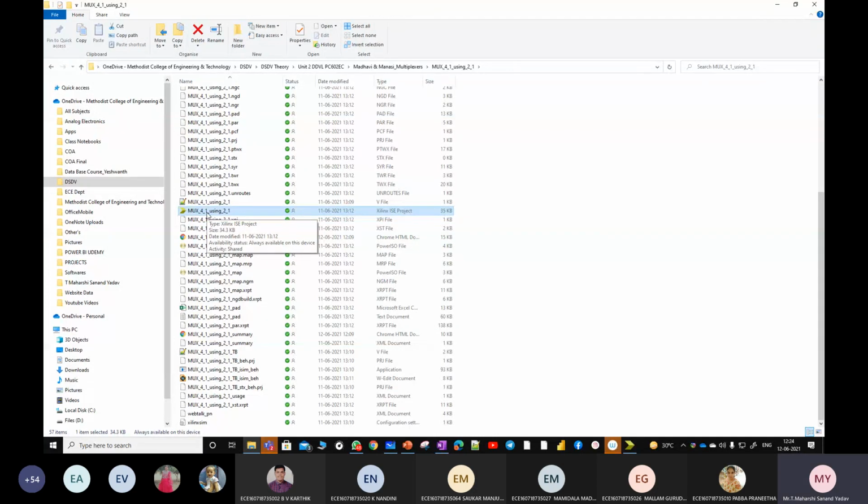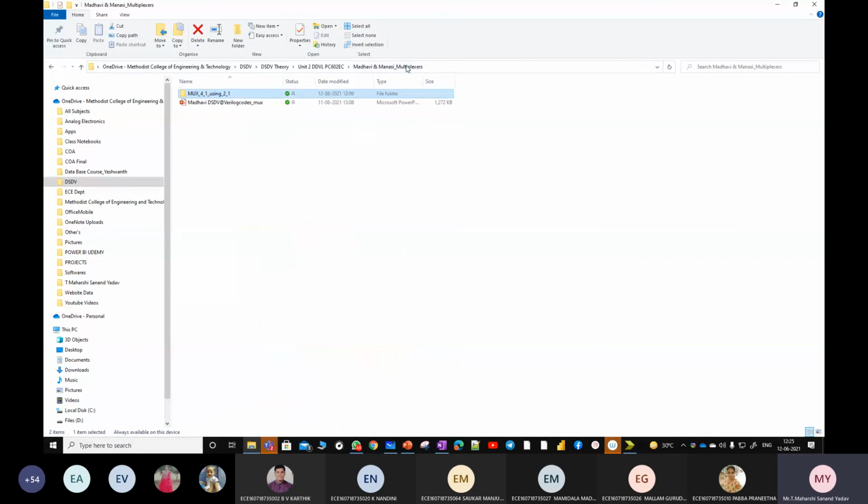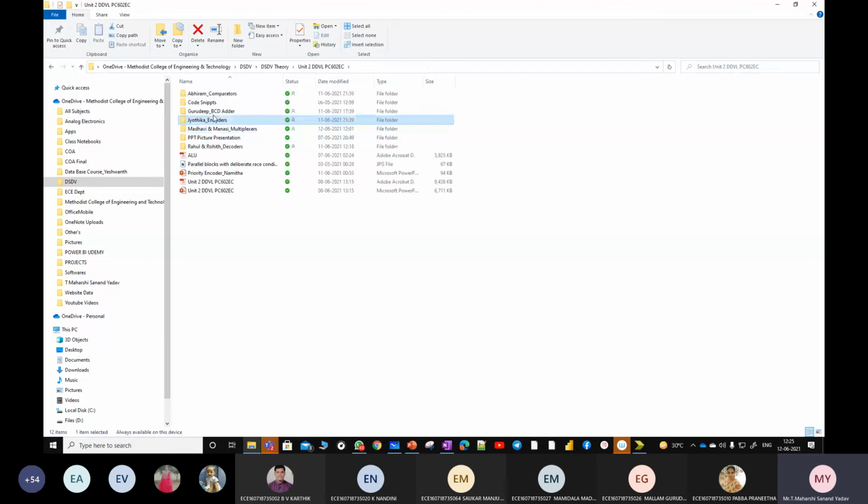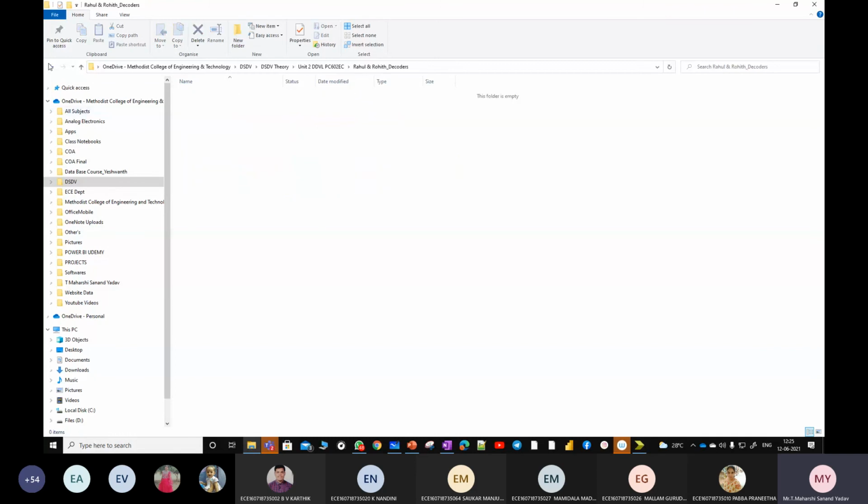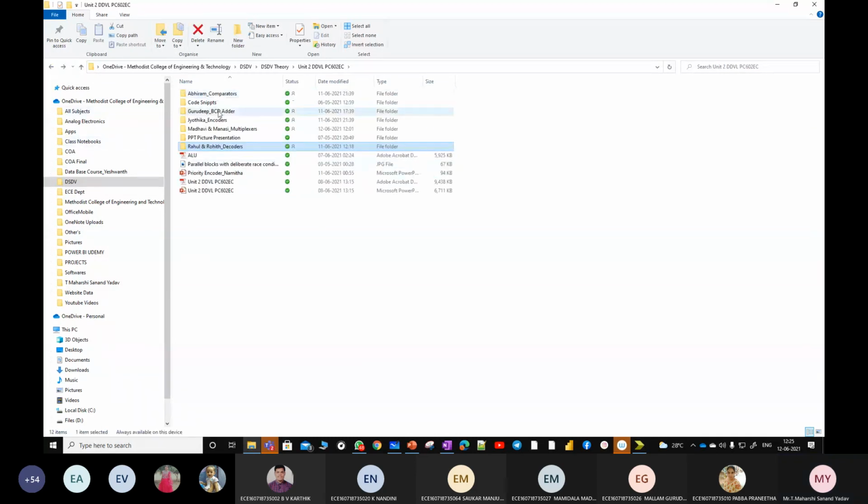If anyone is facing any errors, better you upload your project here. As I've given tasks for these students, like for Madhvi, Jyotika, Gurudeep, Abhiram, and Rahul, I've created some folders for them. So after executing, they will upload their codes here like this.